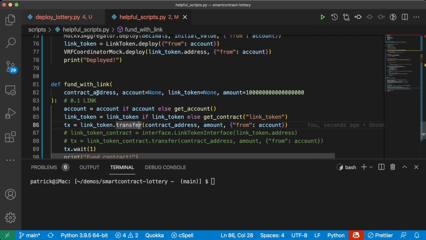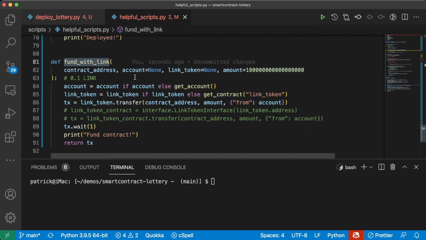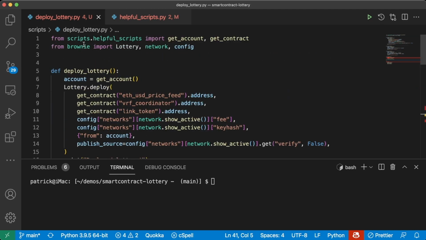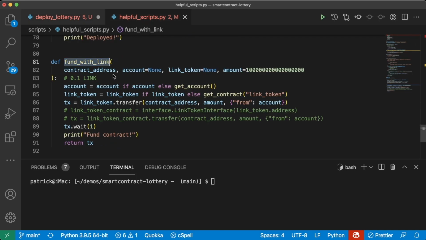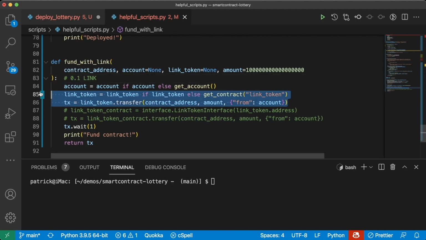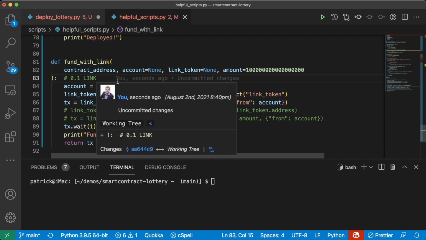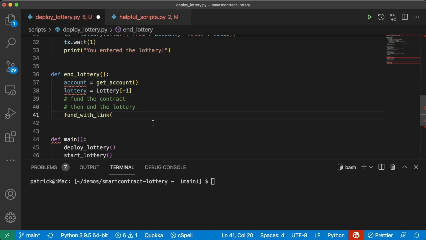Now that we have a funding function, we can import this from our helpful scripts. From scripts.helpful_scripts import get_account, get_contract, fund_with_link. And we can just call in our end lottery function, fund_with_link. As parameters, we only really need a contract address because the way we set this up, we'll automatically grab a default otherwise. So we can say lottery.address, and that's all we need.